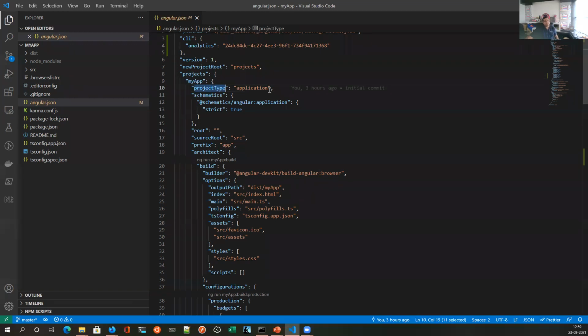Its project type is application. So there are two possibilities, application and library. If you delete this and hit control space, it will show you both options. Application are your typical front-end application. Library is the third-party library. For example, Angular Material, Bootstrap. Those are the third-party libraries. For .NET developers to understand, it is like a DLL, third-party DLL that you import into your application.